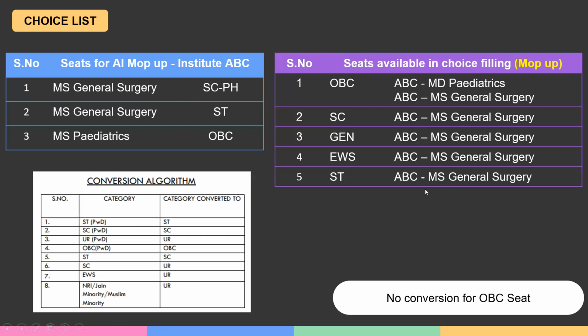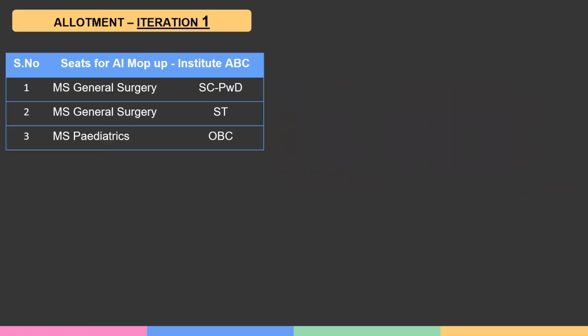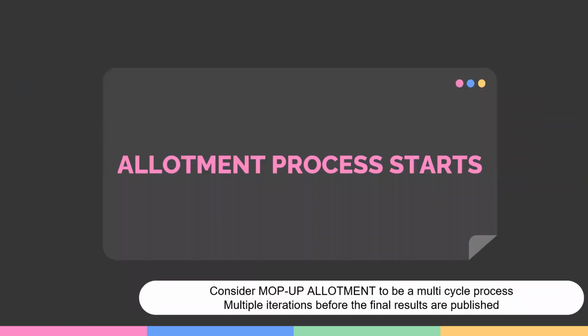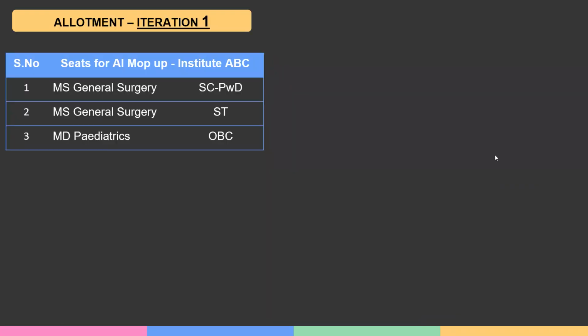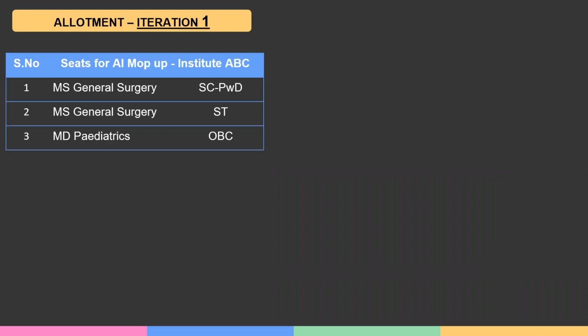So we will look at how this works using a simulation. Let us say the allotment process starts over here. So we are getting into an allotment process which consists of multiple cycles. We said multiple iterations will be there. One to the last rank will happen multiple times with conversions happening at the end of each cycle. So how does it start with the same set of seats?